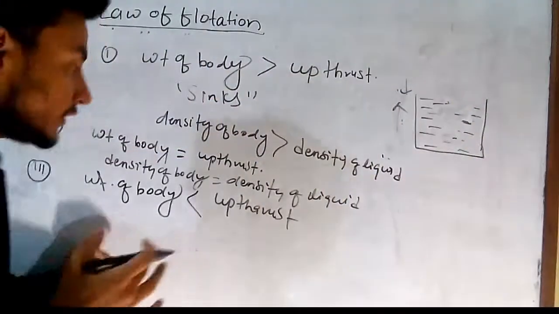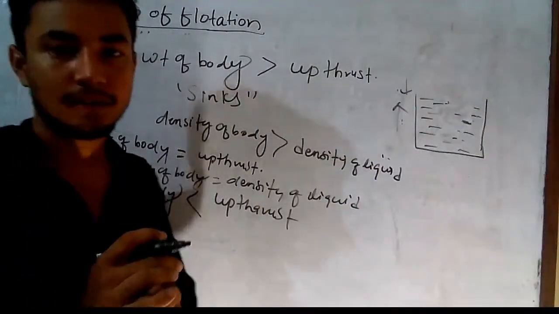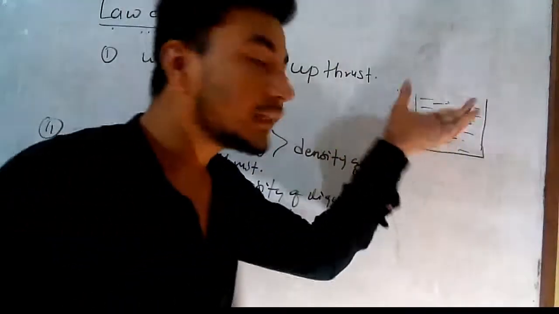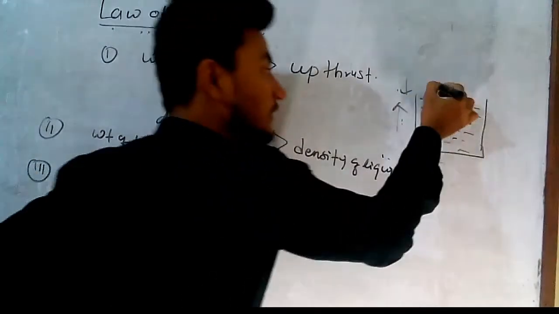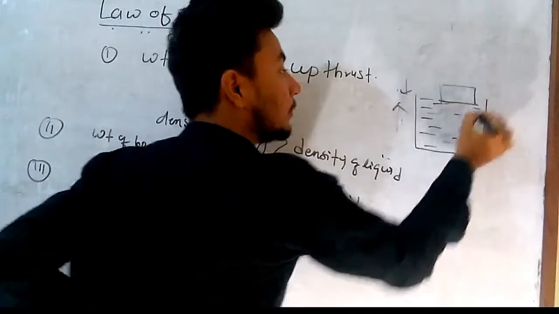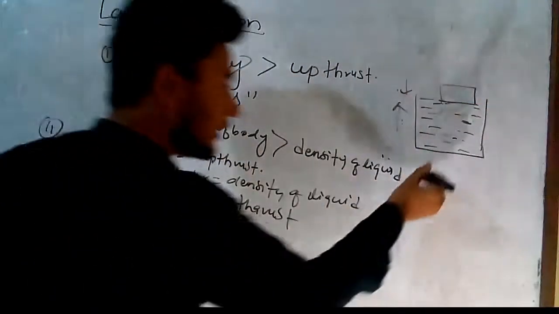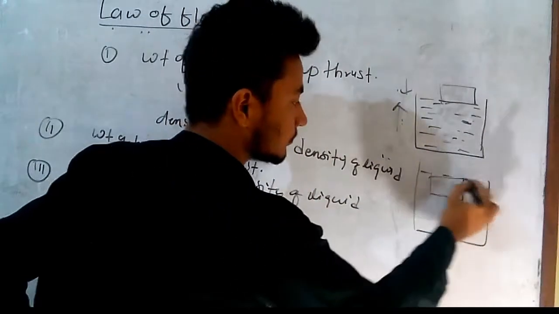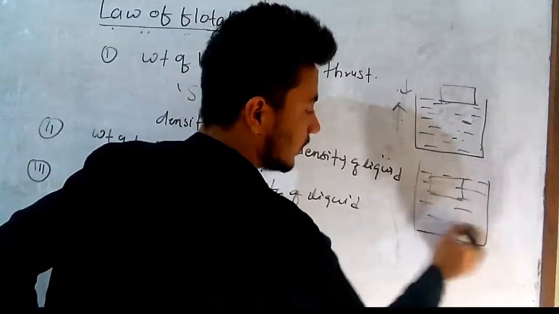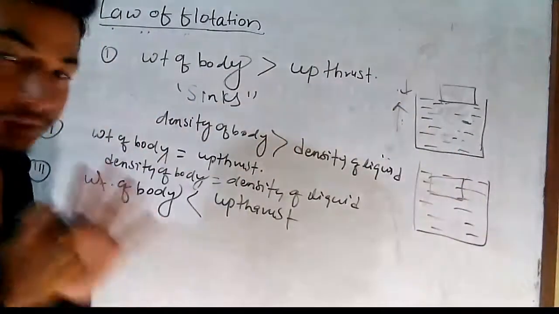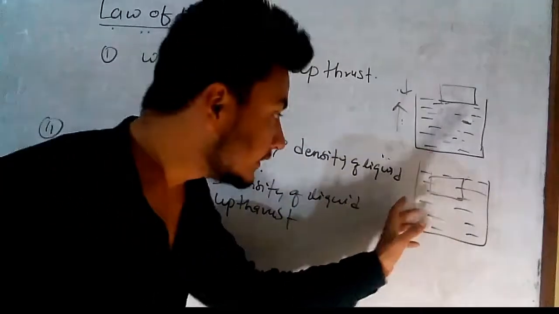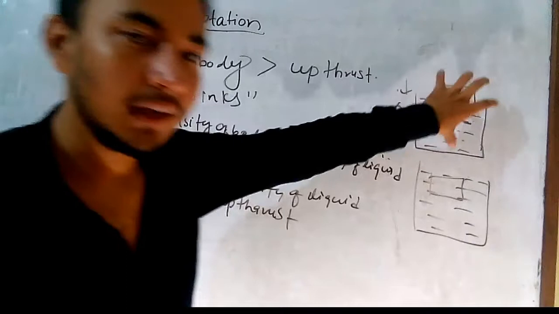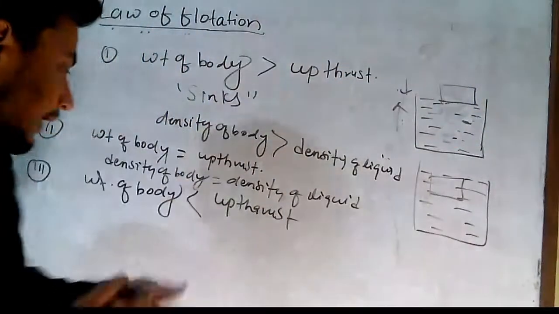In that case the body totally floats on the upper surface of the liquid. But in case two, it may float but not totally. In the last case this body floats totally on the surface of the liquid.